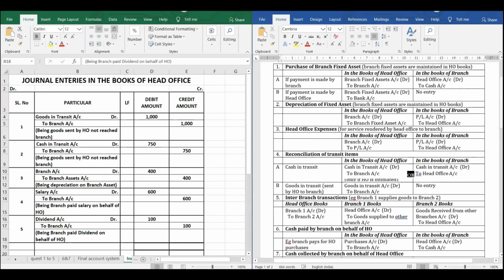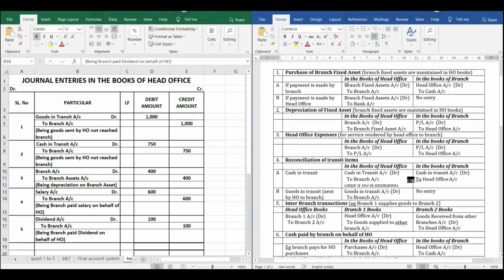So if the fixed asset is purchased and if the payment is made by the branch, then it is head office account debit to cash. Why? Because the payment is going out from the branch and the branch has to record it. So it will be head office account debit to cash. But if the payment is made by the head office, there is no entry. So if you remember, in the first situation the amount was paid by the head office. So we will not have any entry for that.